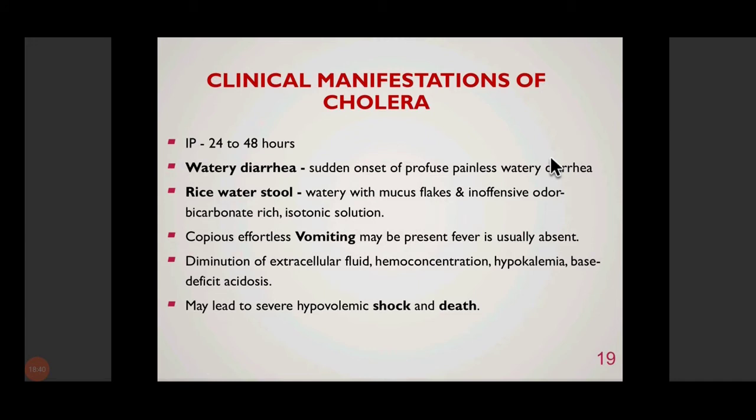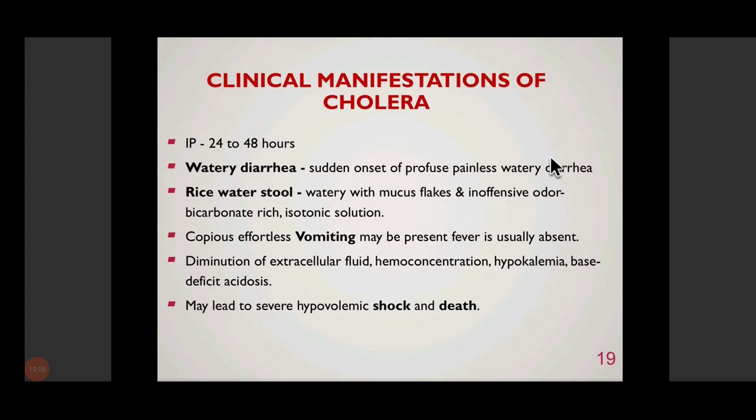So it has a short incubation period of 24 to 48 hours, maybe up to a maximum of 5 days. And the main clinical presentation is sudden onset of profuse, painless, watery diarrhea. This watery diarrhea is the main clinical presentation in cholera, which is actually responsible for water loss, dehydration, and sometimes death of the patient.